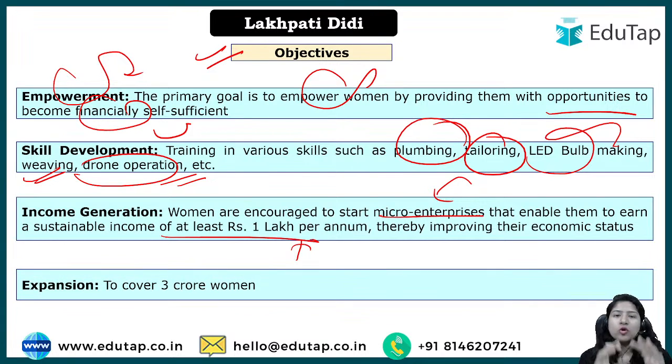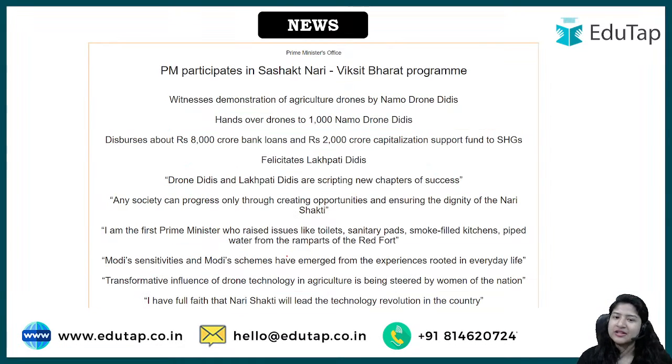Okay, so this scheme is more about the different leverages we are providing in different sections for the improvement of economic status, all clubbed and combined, and then given to the backward section in the village, in this case women. Okay, and why expansion? Earlier how much was it? 2 crore. Now how much has it become? 3 crore women. This is the expansion. That is all about the scheme. As I told you before, there is not much data. Just remember the target, to train 3 crore.